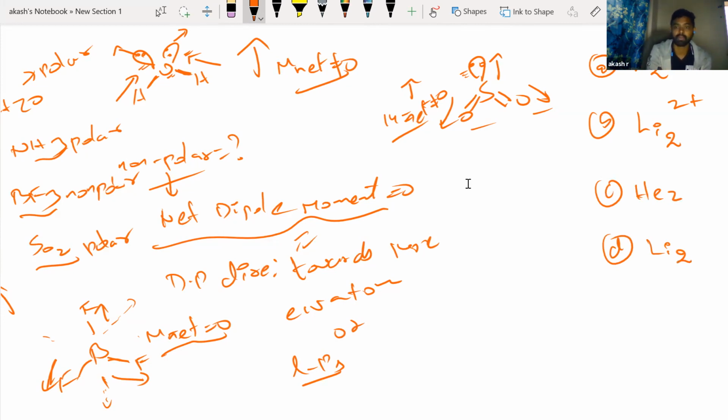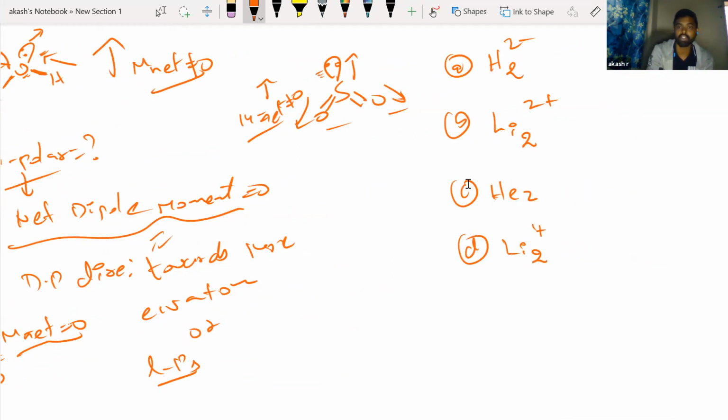Li2 1 plus. Okay, now the question is, which of these molecules exist? Right, out of them only one of them exists, right? Which one exists?